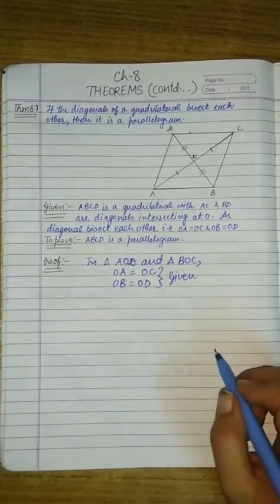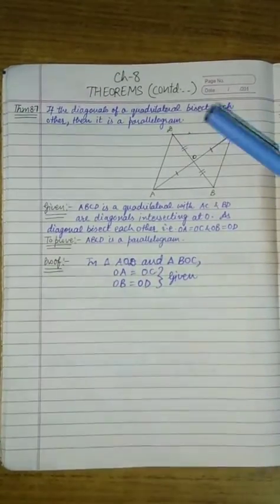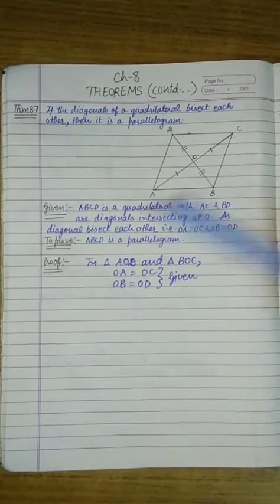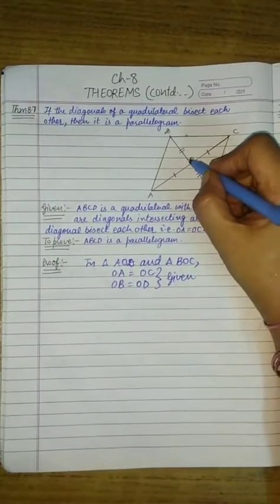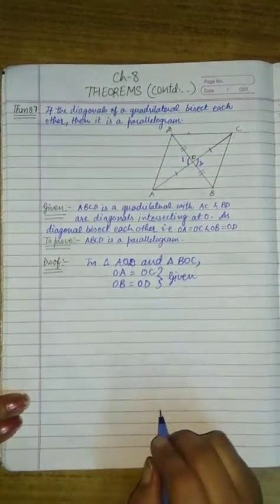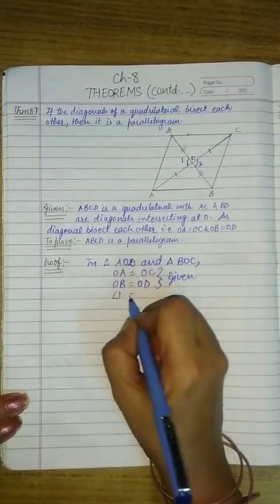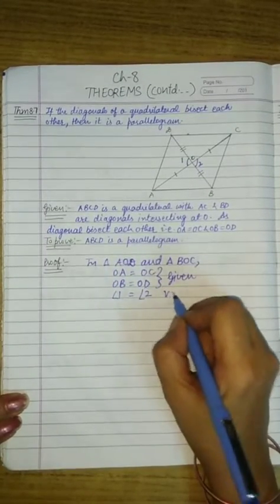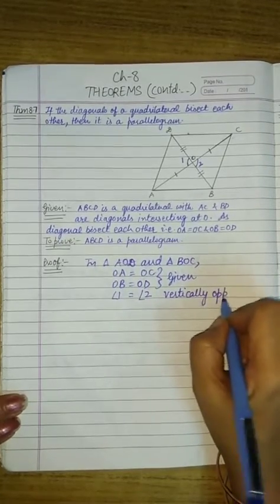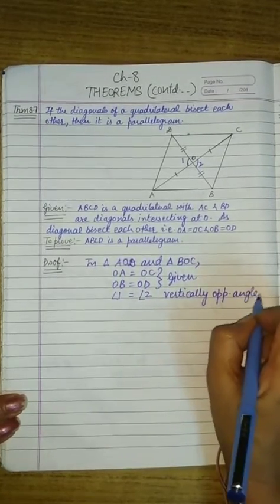Then we want one more element to prove that both these triangles are congruent. So we will take angle 1 is equal to angle 2, vertically opposite angles. Angle 1 is equal to angle 2, vertically opposite angles.